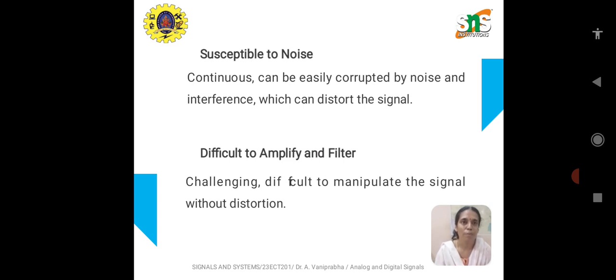It is susceptible to noise since it is continuous and occupies a wide frequency range. They are easily corrupted by noise and interference. This noise and interference definitely distorts the original signal that has to be transmitted.